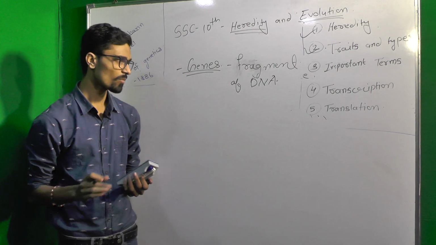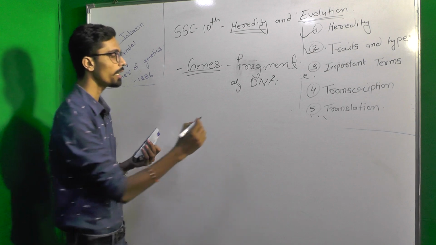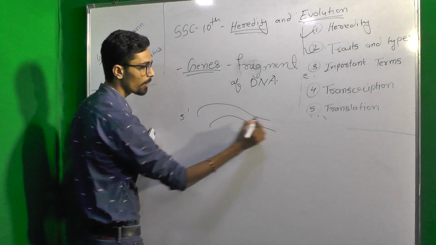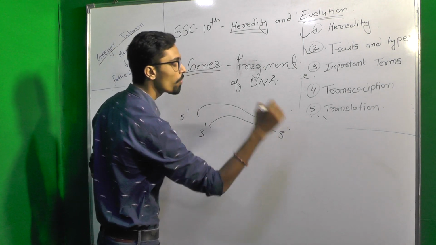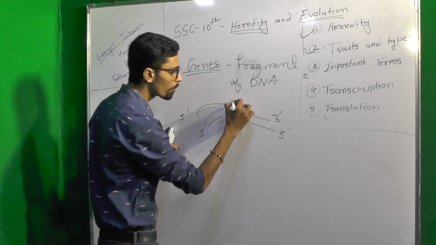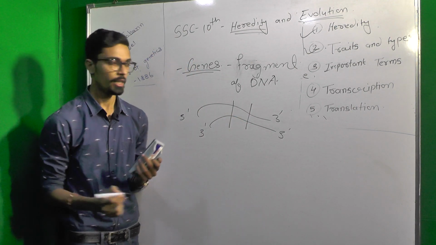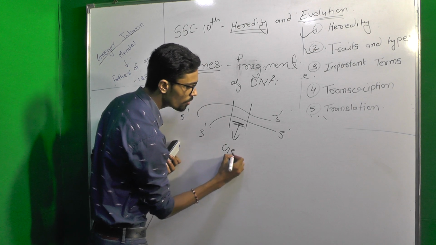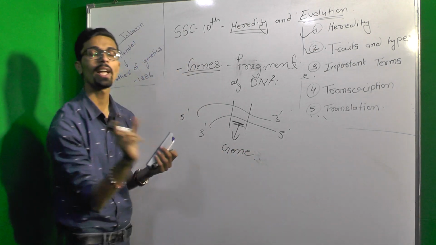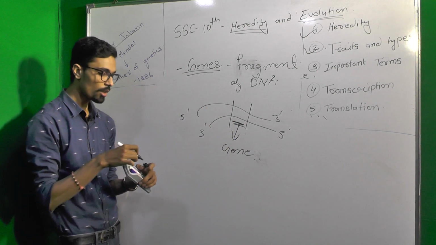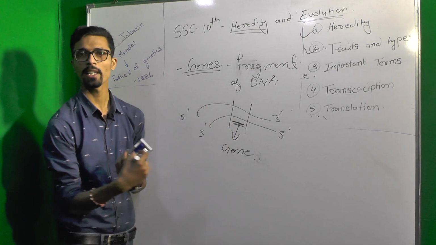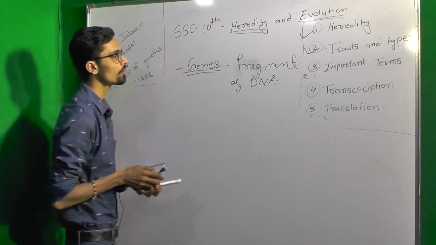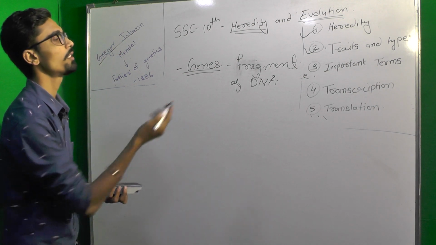DNA is deoxyribose nucleic acid, which is double stranded, 5 prime to 3 prime and 3 prime to 5 prime. So you can say the cutting of one part of DNA, that part is basically called a gene, the fragment of DNA. That part is situated at the chromosomes.